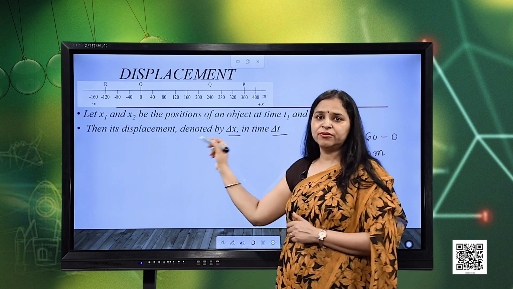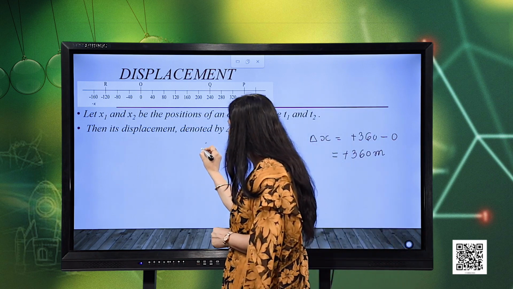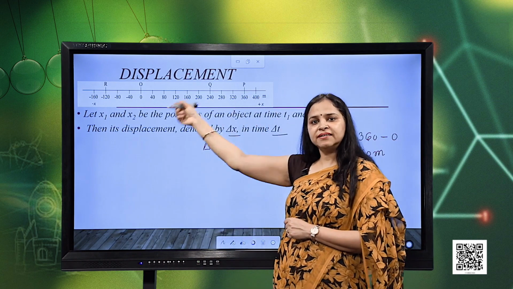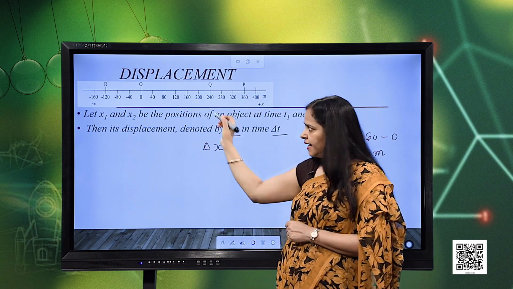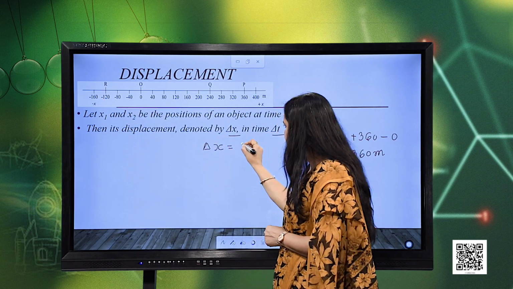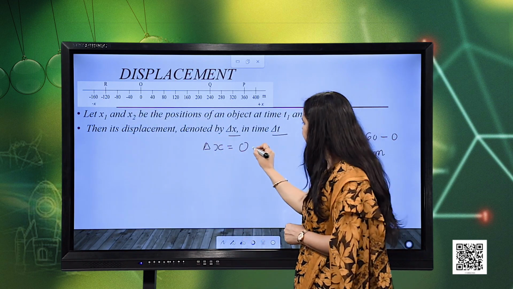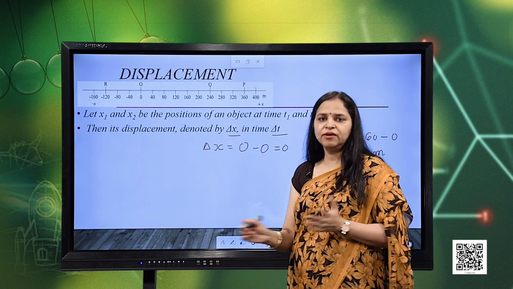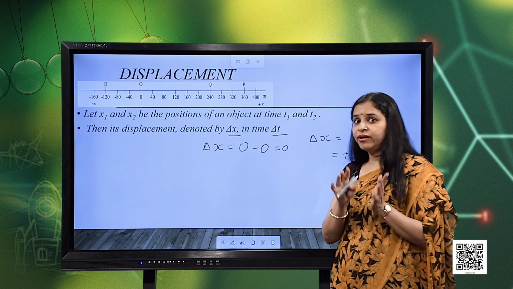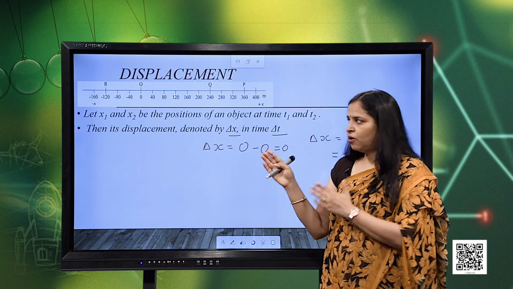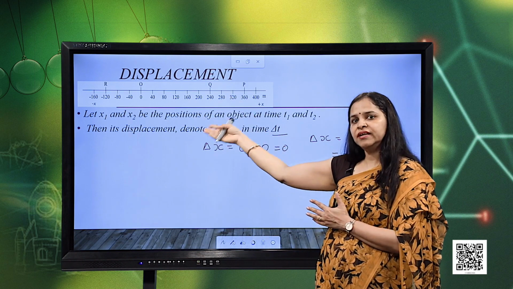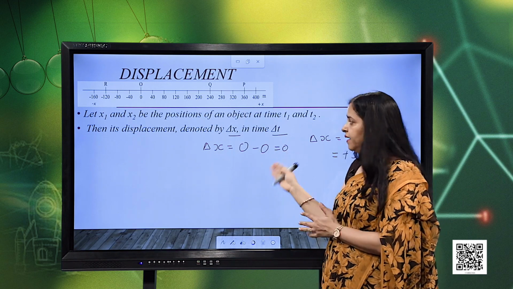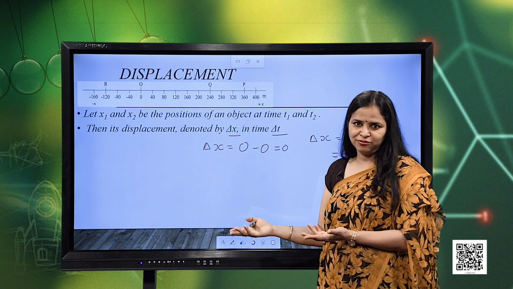But now when I need to calculate the displacement, then displacement delta x will be equal to, the particle is returning to the same initial position, then the final position is 0 minus the initial position is also 0. So, what is the displacement? Displacement is 0, there is 0 displacement. So, here you can notice a difference between the distance and displacement. Although in the same example the distance travelled is 480 meters, the displacement of the same example is 0, right.